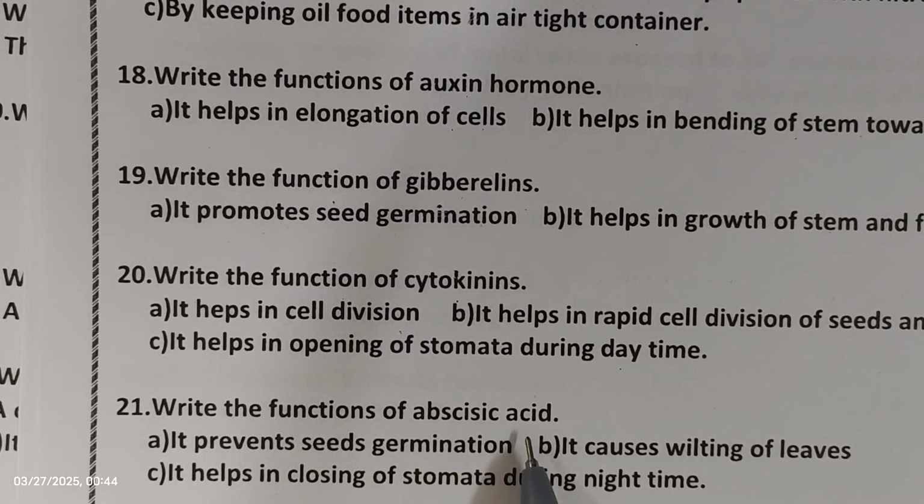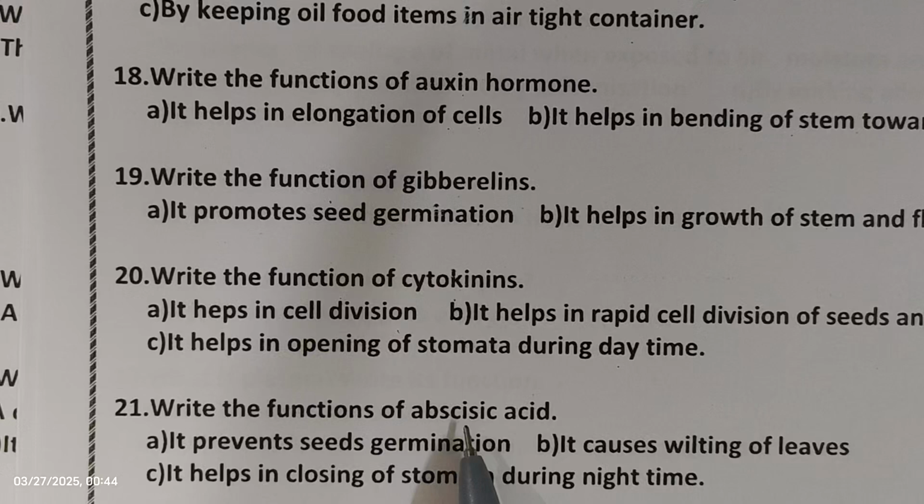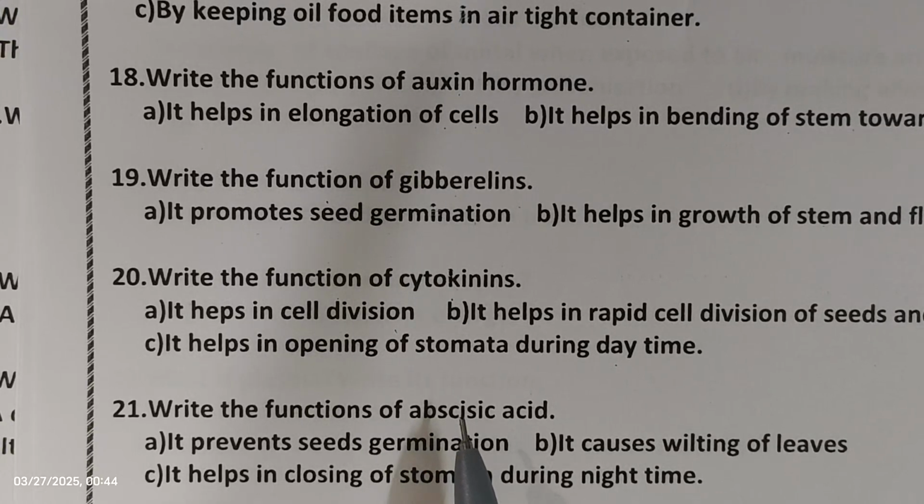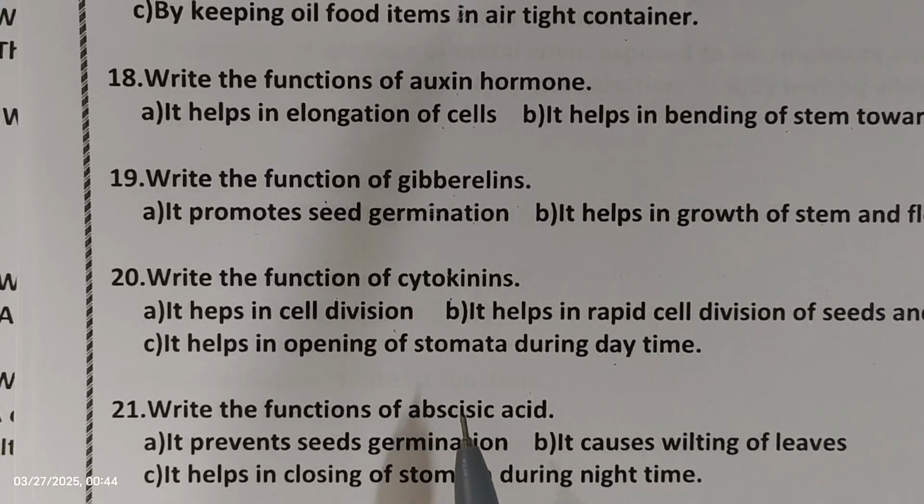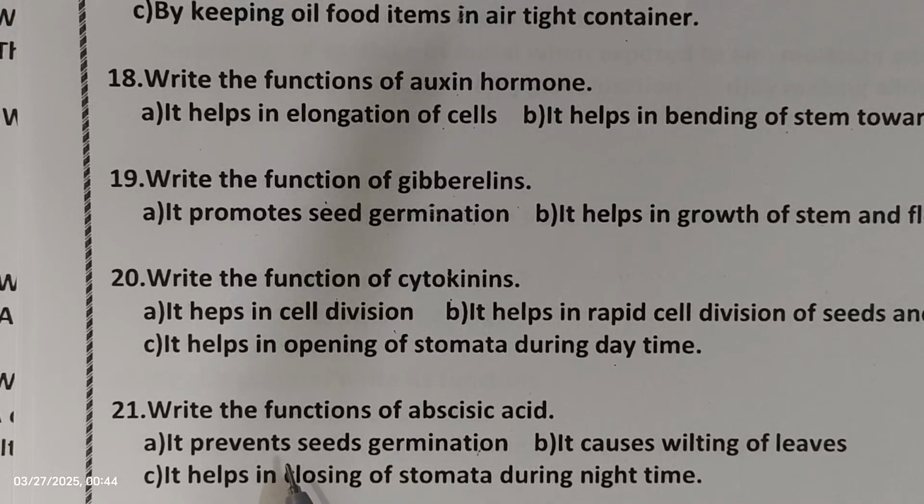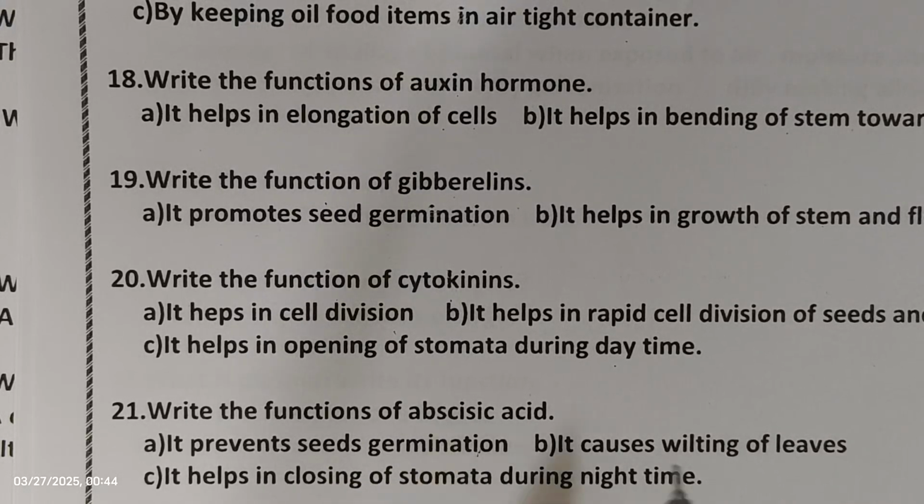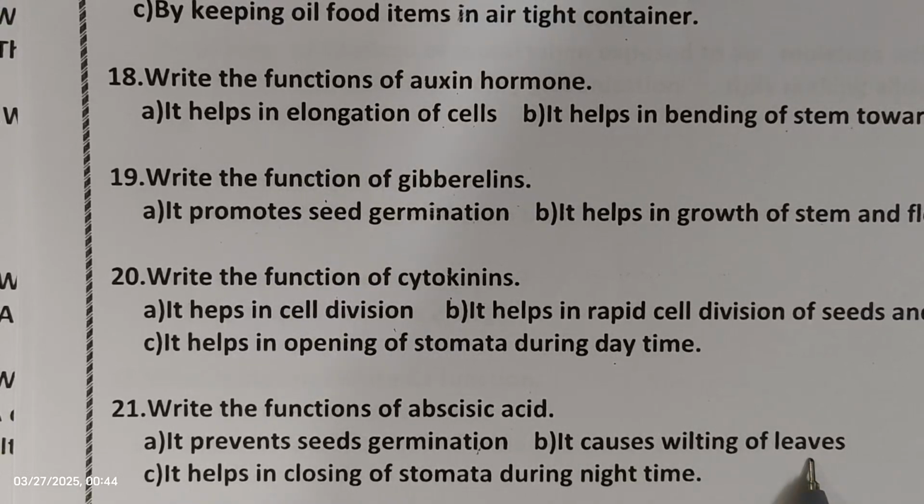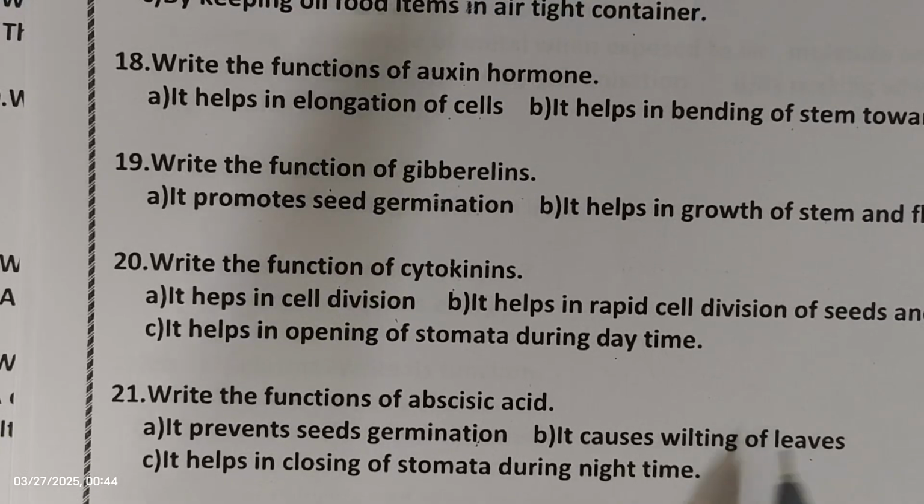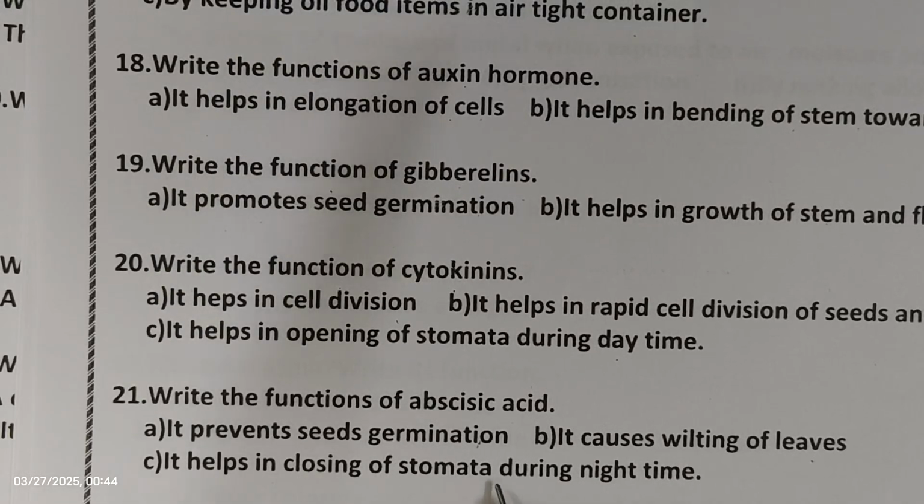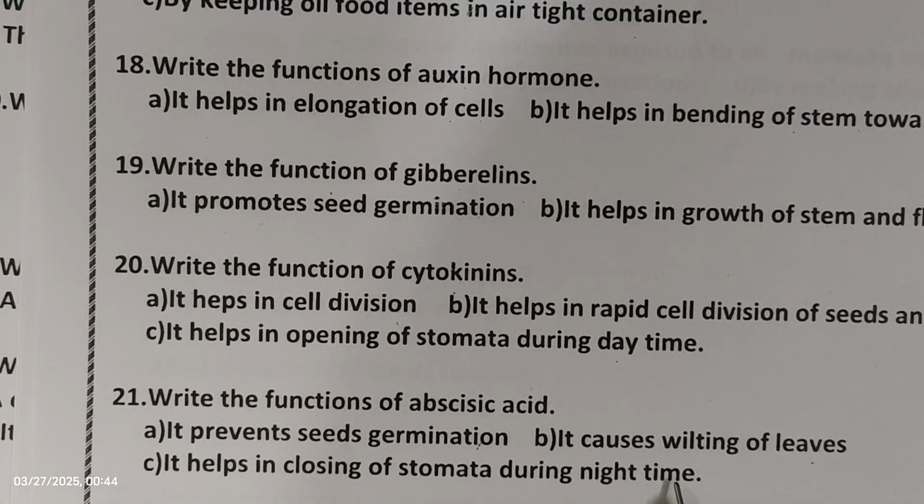Write the functions of abscisic acid. Abscisic acid is a growth inhibitor. Inhibitor means which checks the growth. So we'll see the function of abscisic acid. It prevents seed germination. Prevent means it stops the seed germination. It checks the seed germination. Okay. It causes wilting of leaves. It helps in closing of stomata during night time. Okay. Abscisic acid helps in closing of stomata during night time.